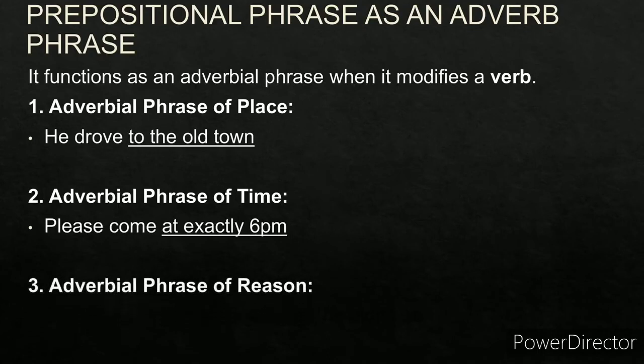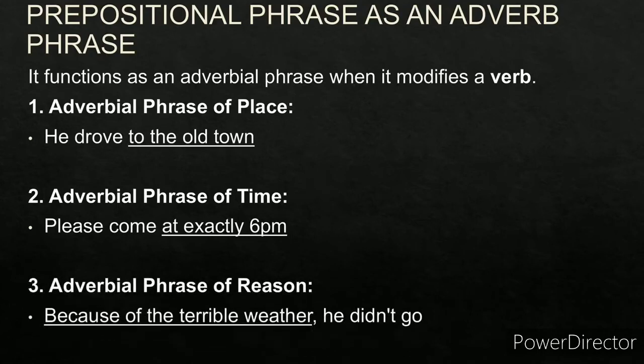Third one is the adverbial phrase of reason. Let's have a look at the example. Because of the terrible weather, he didn't go. He didn't go. Why? Because of the terrible weather. Because is the preposition, terrible is the modifier, weather is the noun. So because of the terrible weather is a prepositional phrase acting as an adverbial phrase of reason.